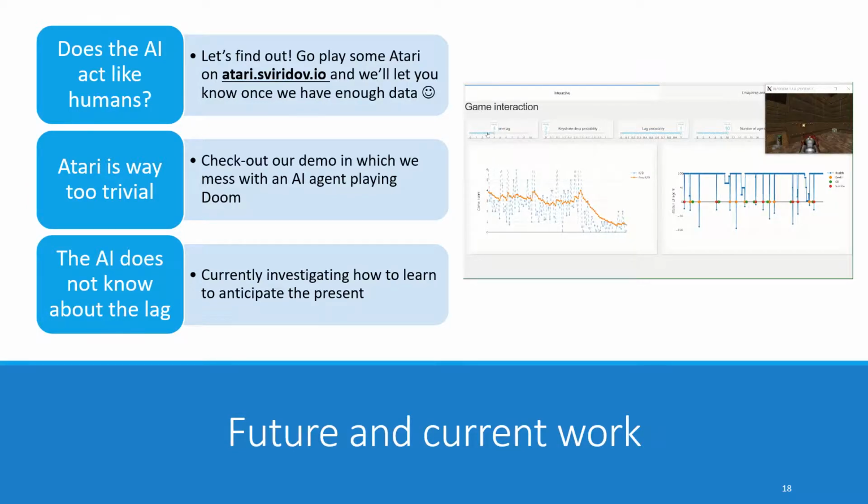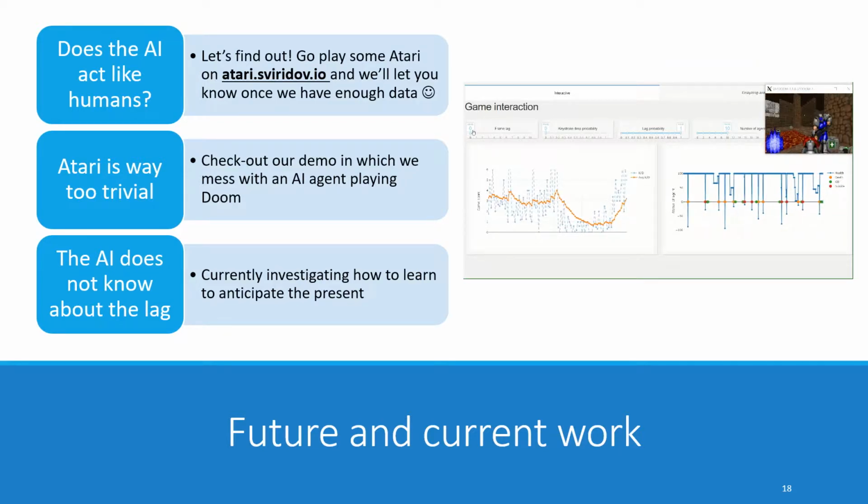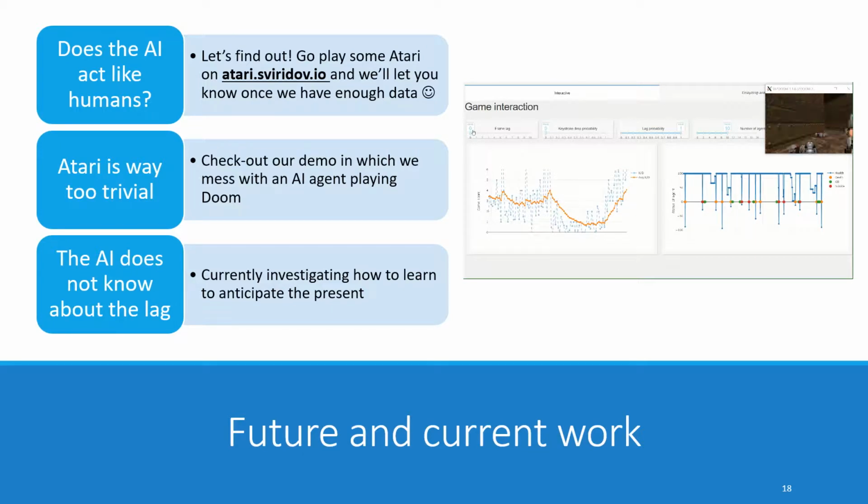We're also investigating how such approach applies to more complicated games, and we are currently experimenting with some 3D games such as Doom, and we're getting some great results. And finally, we're investigating deep reinforcement learning algorithms which incorporate the notion of lag to emulate the behavior of more experienced players which can tolerate the presence of the lag.